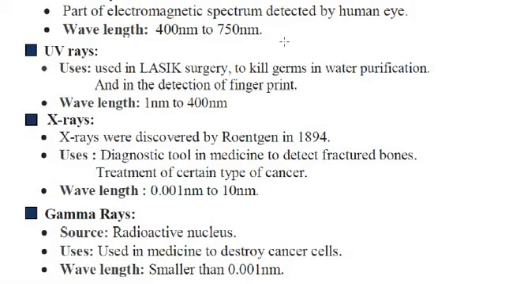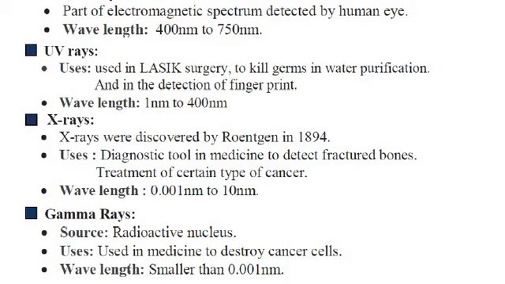See, from radio waves, as we come down, the wavelength decreases gradually. At the last, gamma rays have a very small wavelength, smaller than 0.001 nanometer. These gamma rays are produced when an electron jumps from a higher orbit to a lower orbit, or they are produced from a radioactive nucleus.